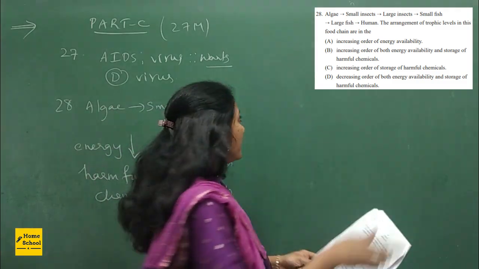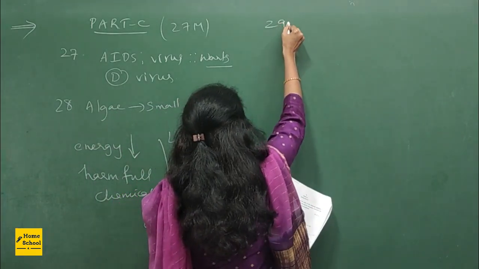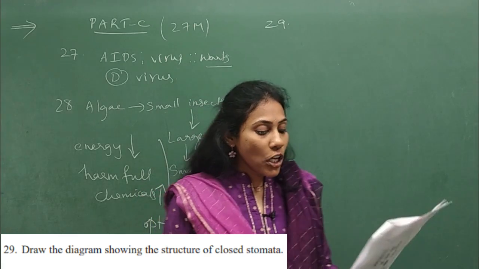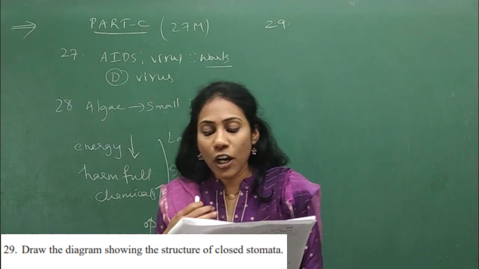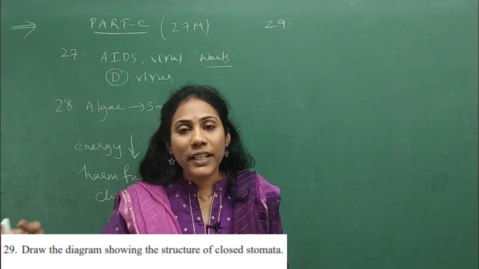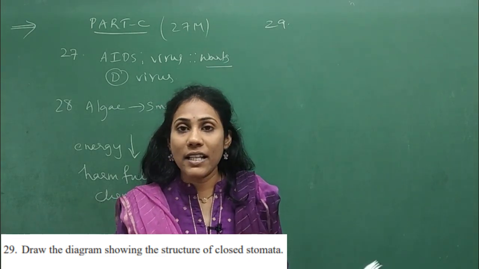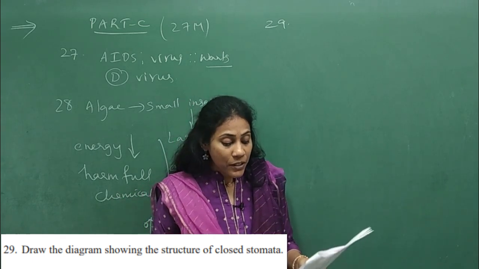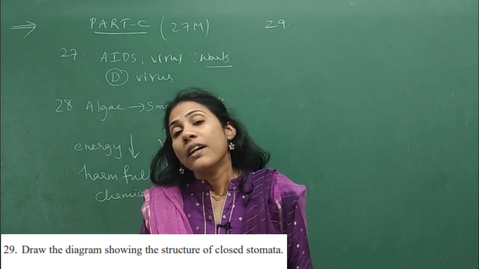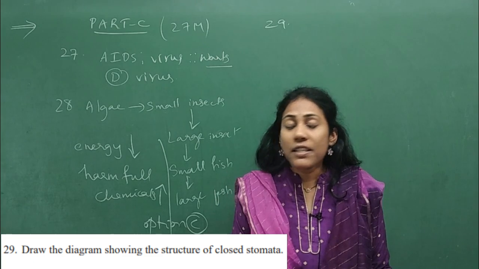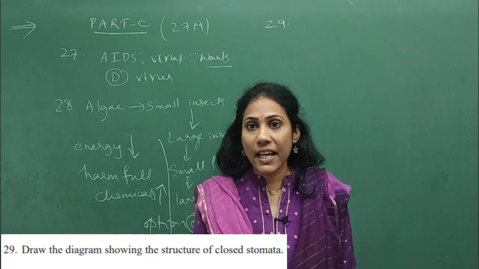Now coming to the 1 mark question, that is question number 29. Draw the diagram showing the structure of closed stomata. So you all know what the important diagrams are that can be asked from the NCERT textbook, right? This is from life processes. From the chapter life processes, you need to practice various diagrams.